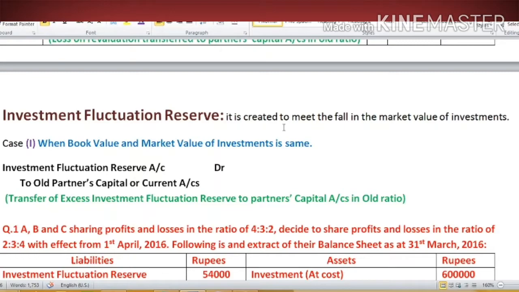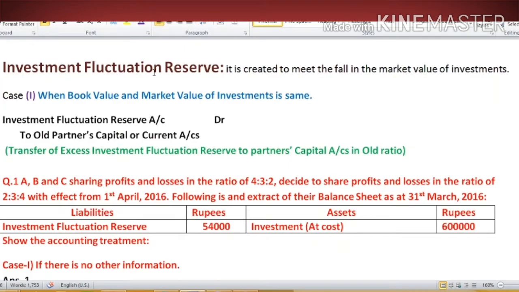Then investment fluctuation reserve, it is also a specific reserve which is created to meet the shortfall in the market value of the investment. So what could be the different cases related to this reserve? First case is when book value and market value of the investment are the same. It means it is a case of no profit and no loss. So it means the whole reserve will remain unutilized.